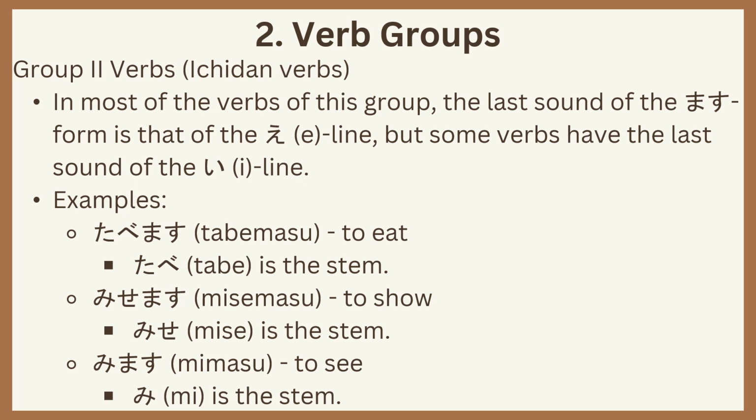Group 2 verbs or Ichidan verbs. In most of the verbs of this group, the last sound of the masu form is that of the E line, but some verbs have the last sound of the I line. Examples: tabemasu, to eat. Tabe is the stem. Misemasu, to show. Mise is the stem. Mimasu, to see. Mi is the stem.